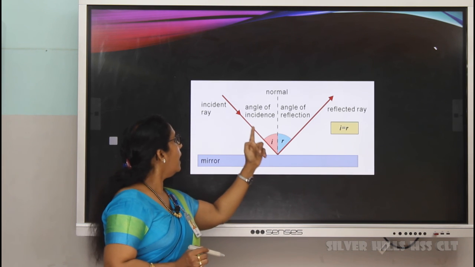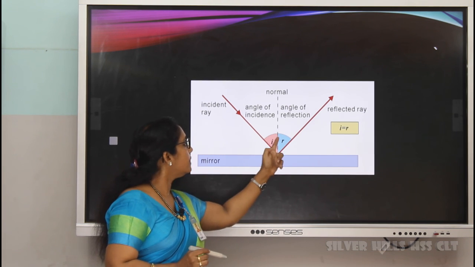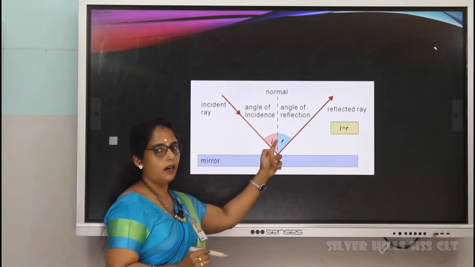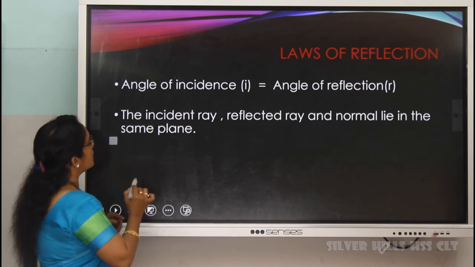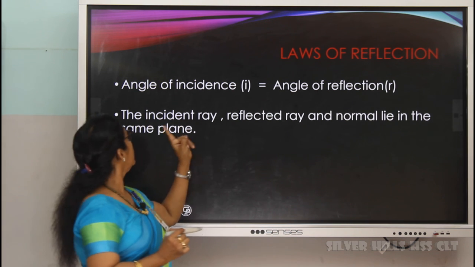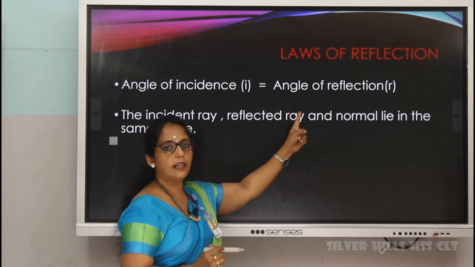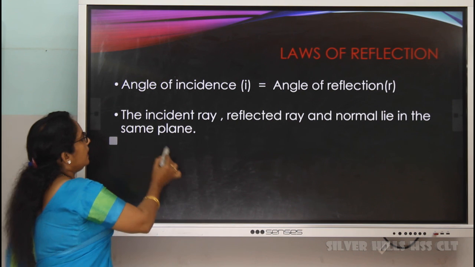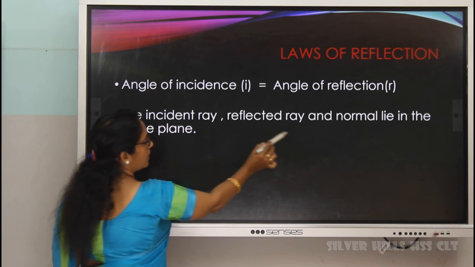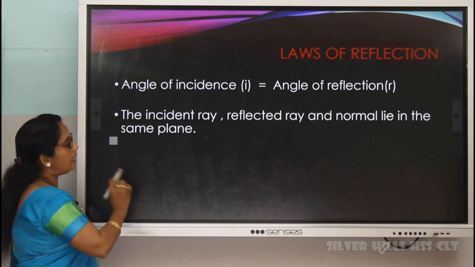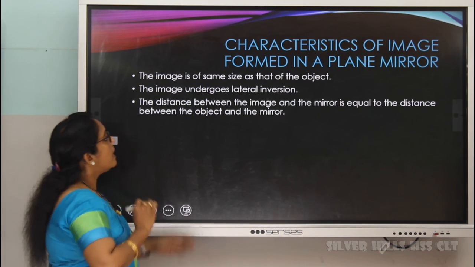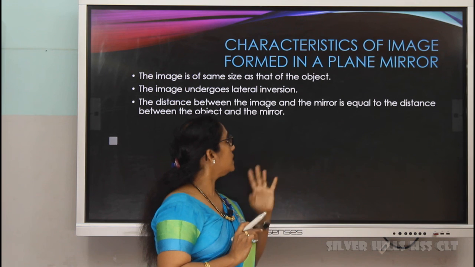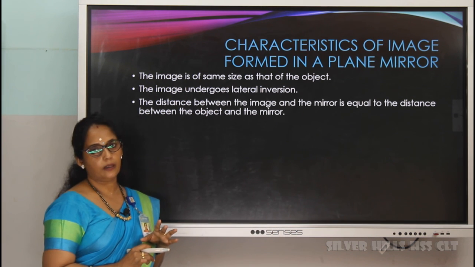Angle of incidence I is equal to angle R. That is our laws of reflection. Then incident ray, reflected ray and normal lie in the same plane. The last thing we have studied is characteristics of images formed in a plane mirror.